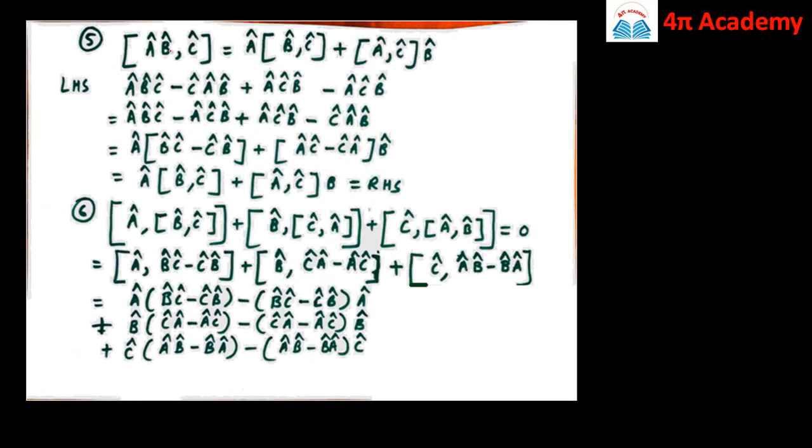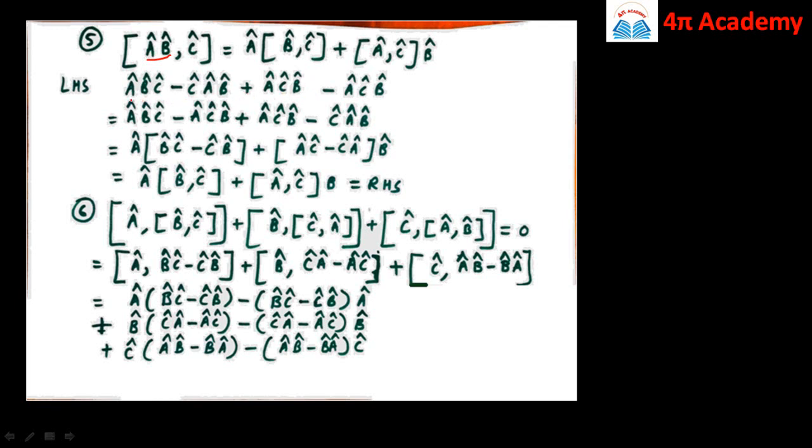Then the next property is the commutator of AB comma C cap, which is equal to A cap times the commutator bracket of B cap comma C cap plus the commutator bracket of A cap comma C cap into B cap. So let us first demonstrate the left hand side. So this is ABC minus CAB plus, now here again we add something and subtract something.